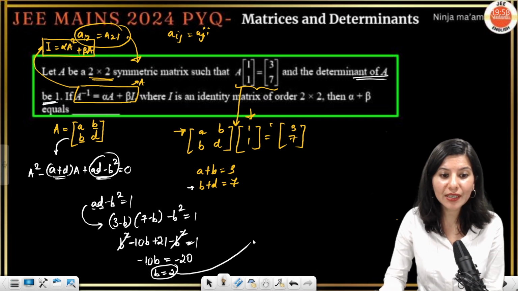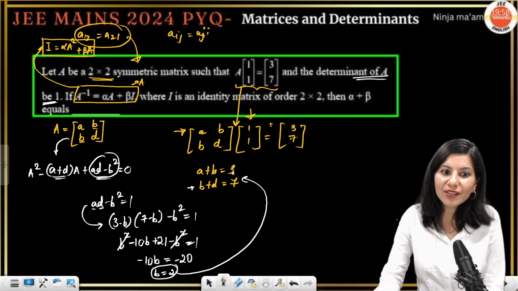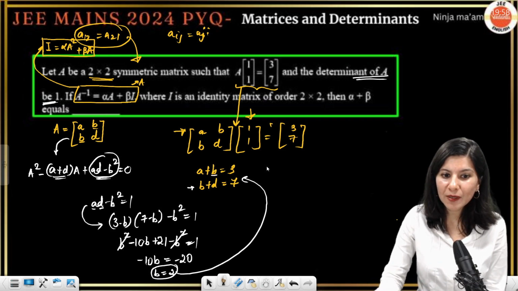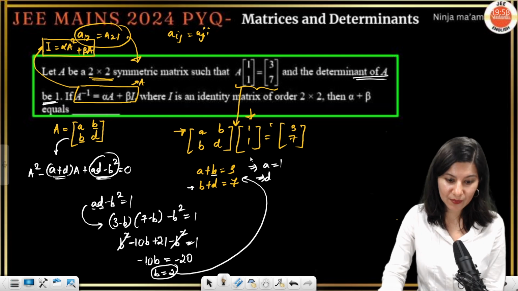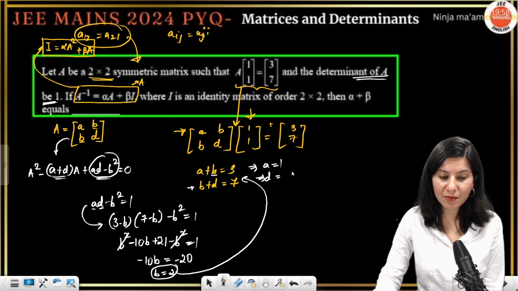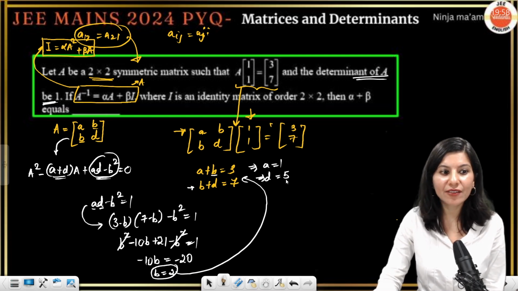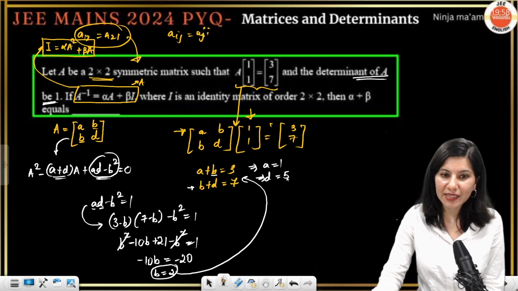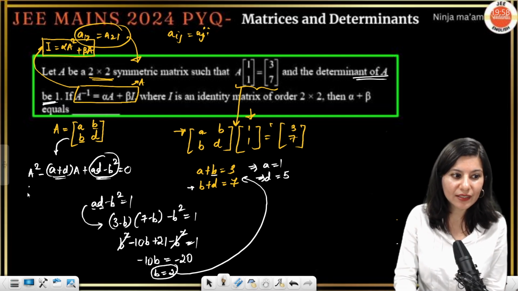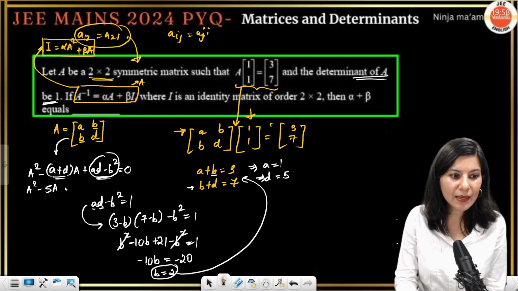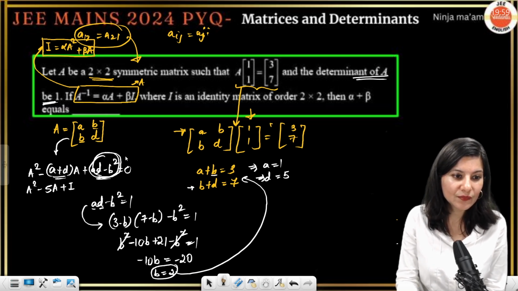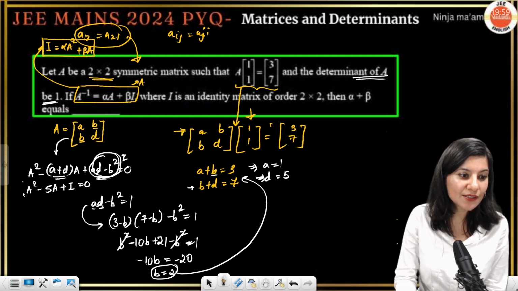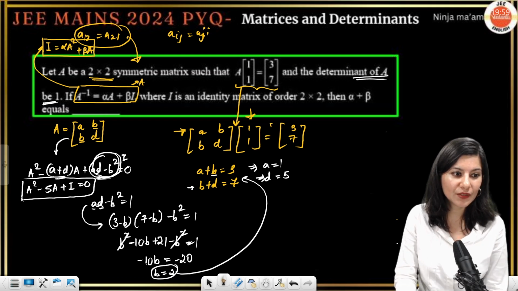The moment you get B is equal to 2, now you get everything, right? A over here will become 1, and D over here will be 7 minus 2, that is 5. So A and D are 1 and 5 basically. Now you know everything. So A square minus 5A plus this is already 1, so 1 times I equals 0. This is your polynomial, right?